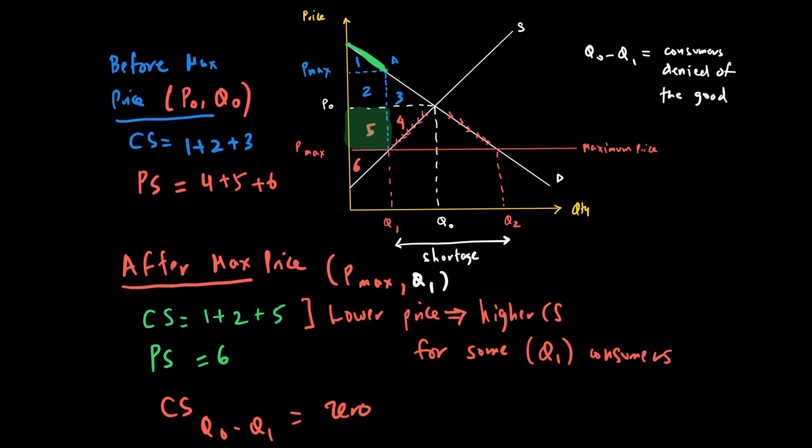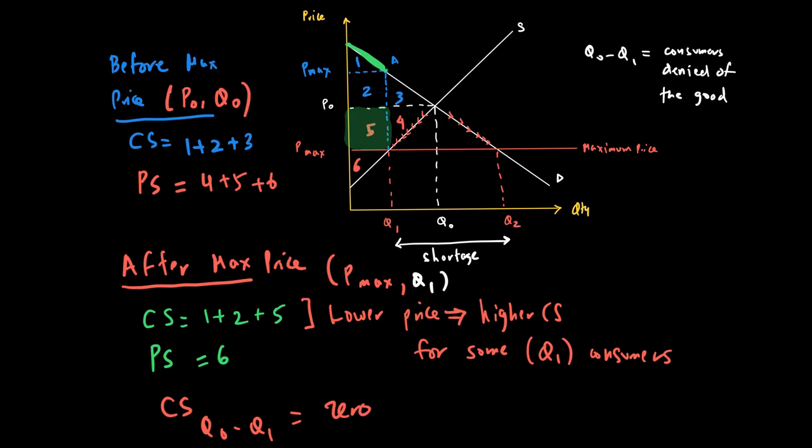Only those consumers who are lucky to get the good will have a higher consumer surplus, but those who are denied the good will have 0 consumer surplus. Is it beneficial for producers? The answer is no, not at all, because producer surplus is definitely going down from 4 plus 5 plus 6 to only area 6, as some producers are not producing or not renting out the apartment anymore.